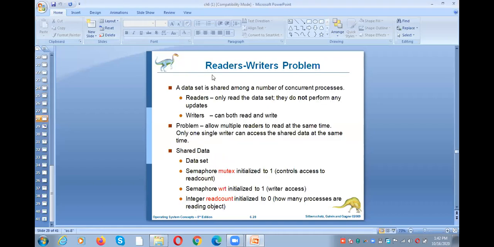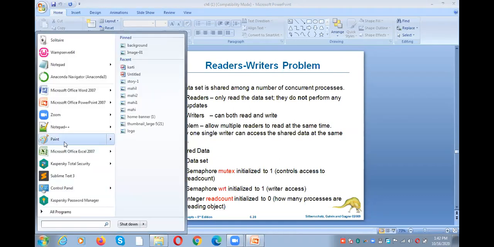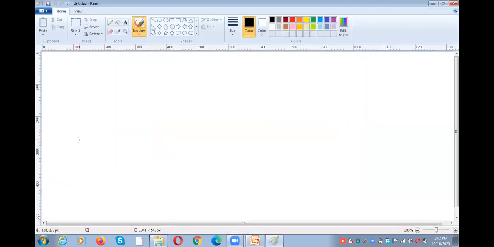So this is the reader writer problem. I already discussed in the morning session what are the important aspects we need to talk about when you discuss reader writer problem.